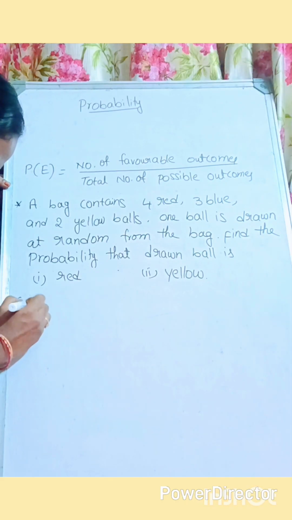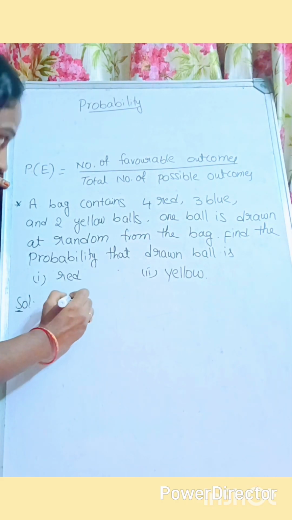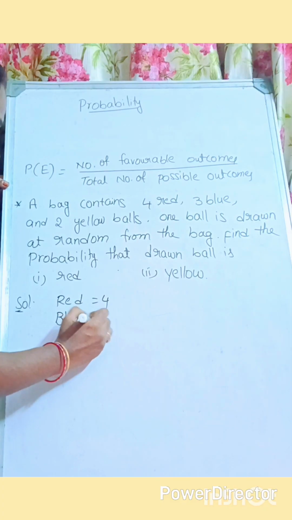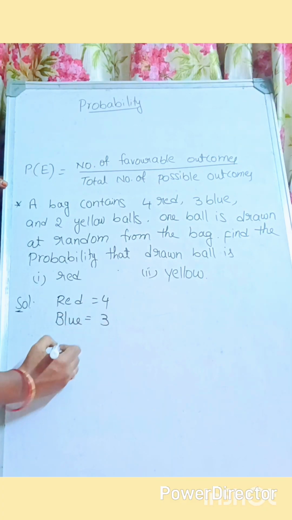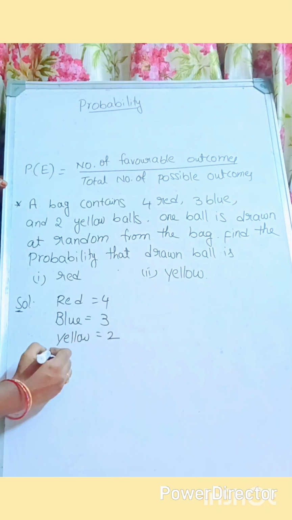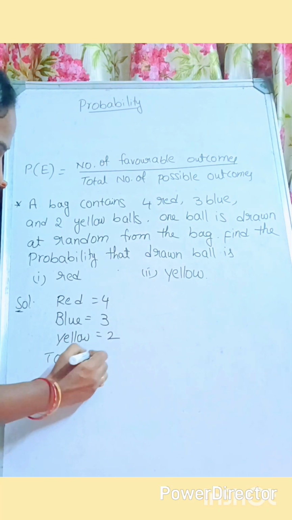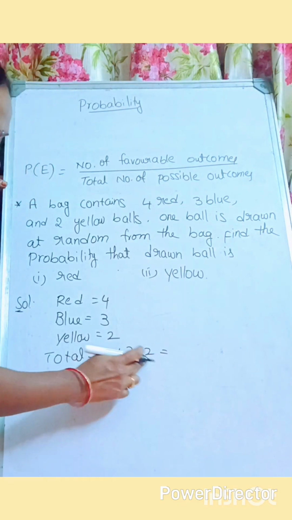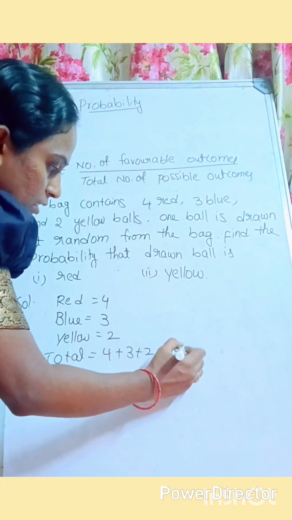Yes, from the given data. So red is how many? 4. And blue balls is how many? Blue balls are 3. And next one, yellow balls are 2. So total is how many? Total balls are 4 plus 3 plus 2. 3 plus 2, 5. 5 plus 4, it is 9.